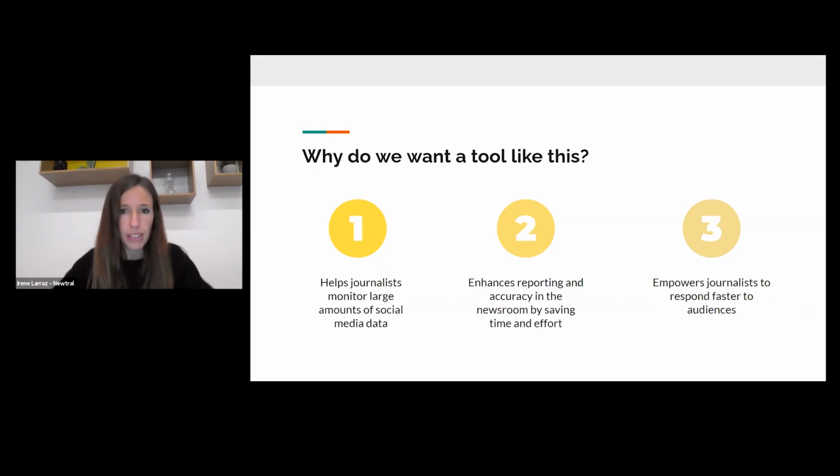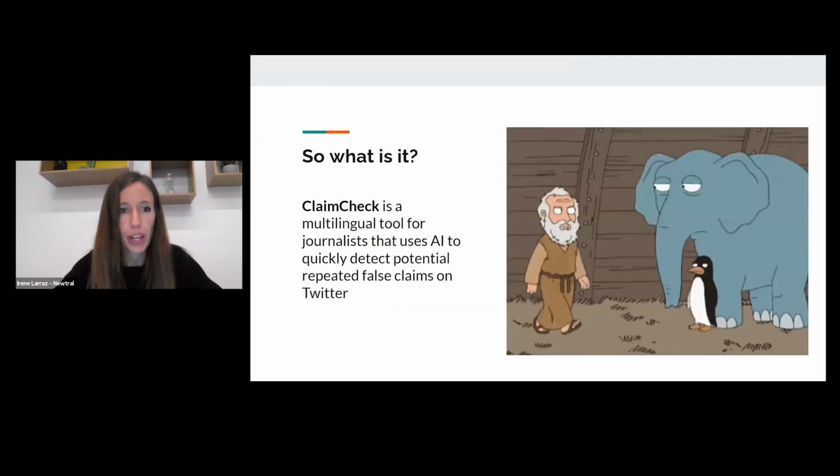By doing this, the tool could help journalists monitor large amounts of social media data. At the same time, it would help save time and effort, and it could help us respond faster to our audiences, which in fact-checking is quite relevant to stop the disinformation.